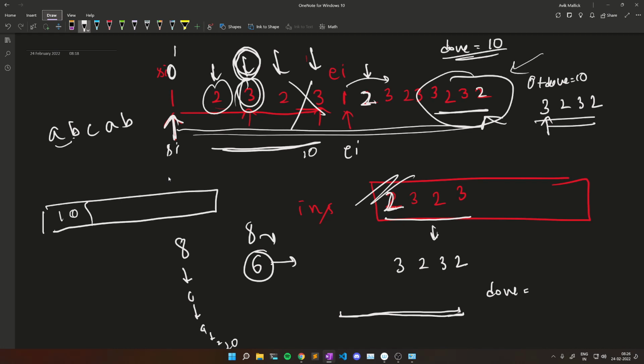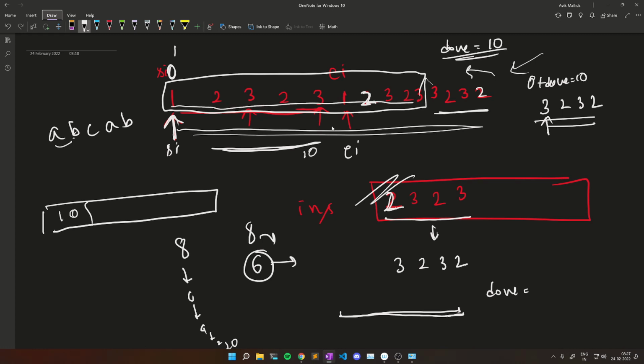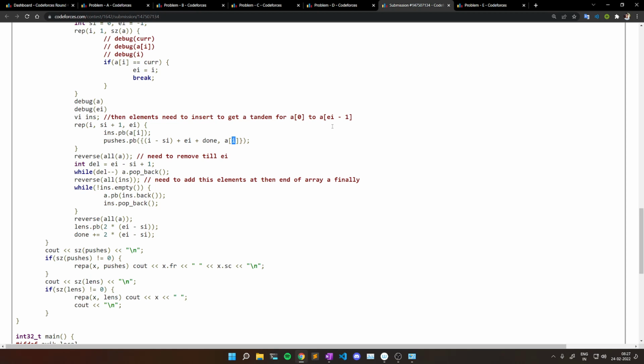After that, see, now my array was like this, right? 1 2 3 2 3 1 2 3 2 3. This part was the tandem sequence, so I have to remove it. That's why I have just reversed it, removed all these elements, and then reversed it again to get this array. So that is what I am doing here. I have just found in the delete how many elements I need to remove, and I have removed those, and then I have reversed it again in this line.